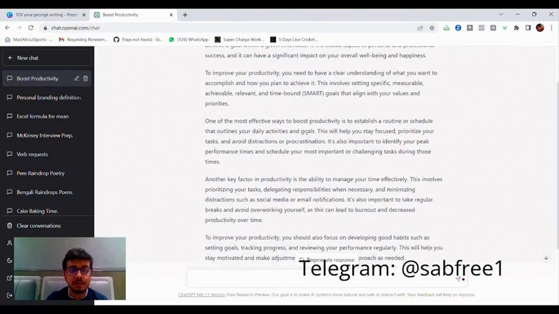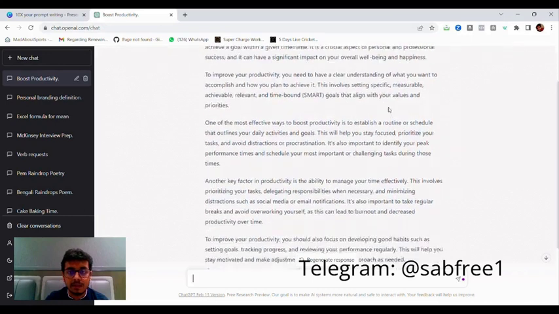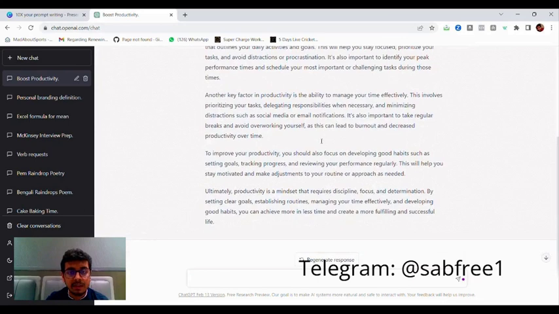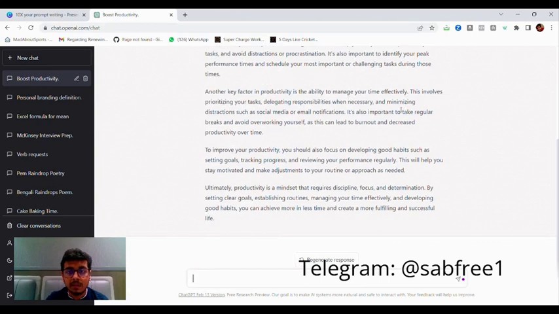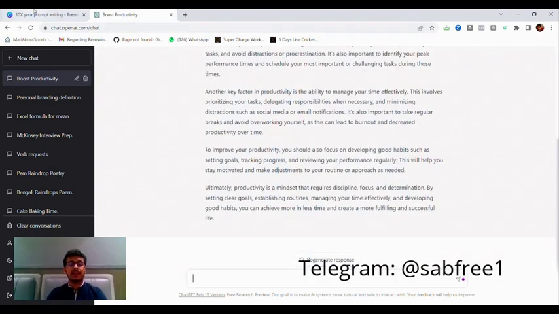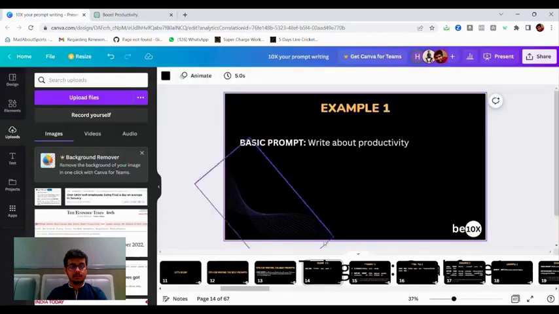Anyone who wishes can go through this answer in detail. It talks about the characteristics of productivity, the key factors to achieve productivity, and the factors to manage your time effectively. So these are the various things that ChatGPT has given us.